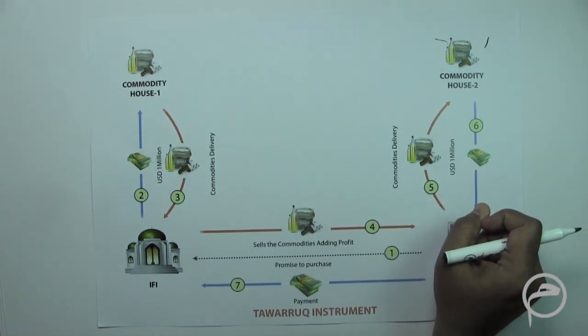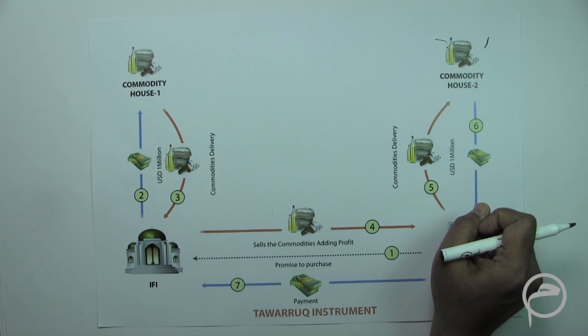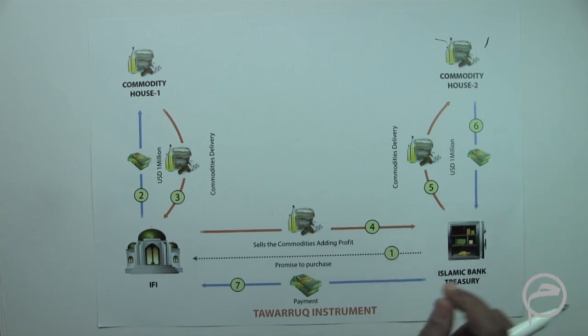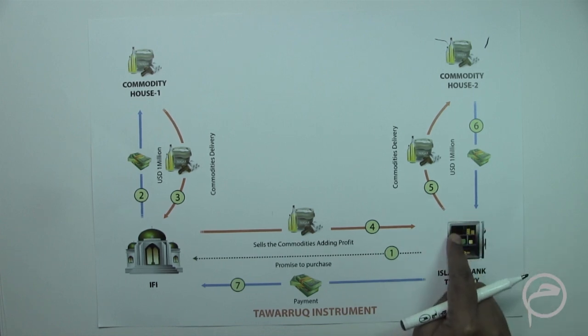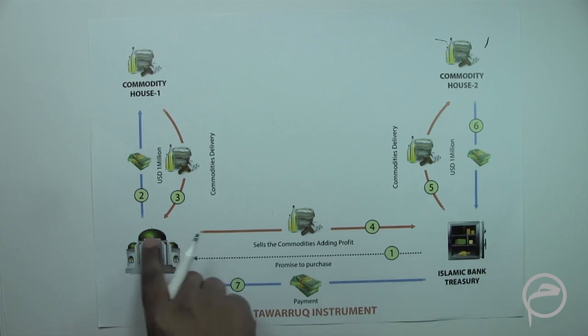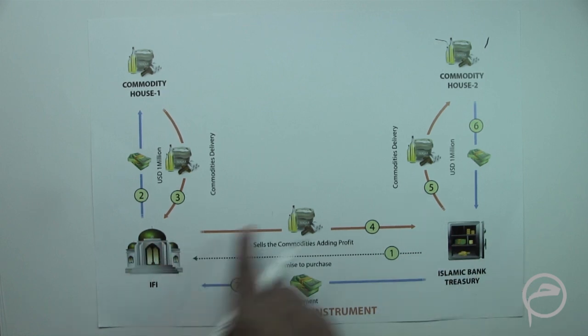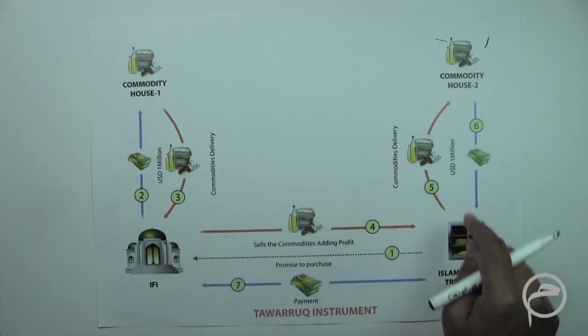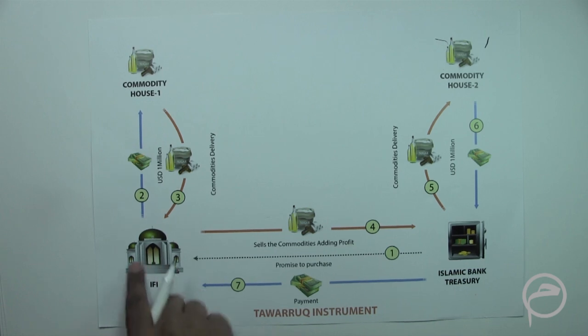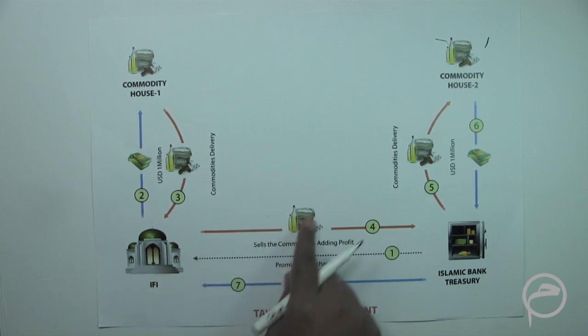And another important point which needs to be considered is that the purchaser in this transaction of these commodities should not appoint this financial institution to sell these commodities to this commodity house, meaning to say that the seller should not be reappointed as an agent to on-sell the commodities